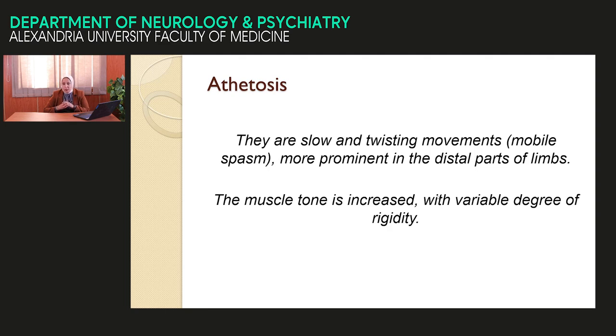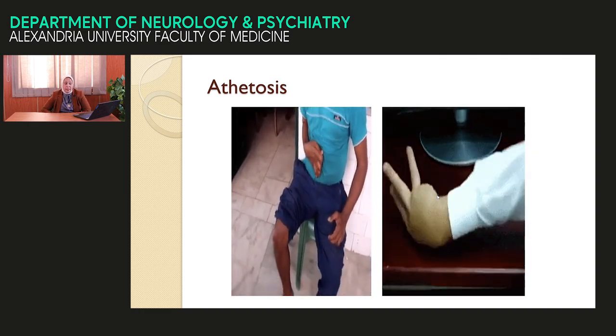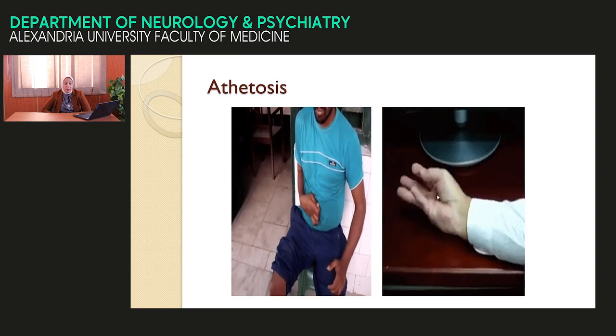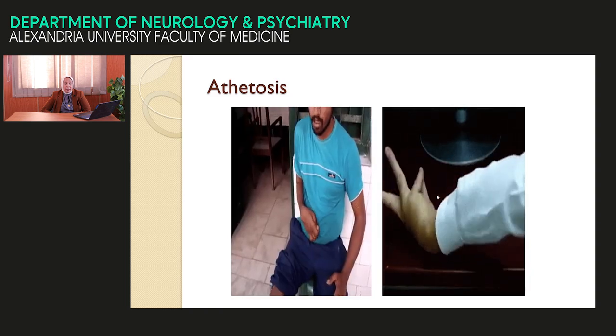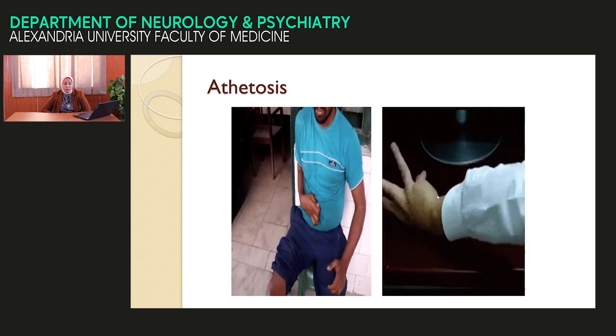Athetosis is the opposite. It is a slow twisting movement in the distal extremities, like that. Mostly it is associated with severe rigidity, severe increase in the tone, like this, dystonia in the limb, mainly distal, associated with severe rigidity.